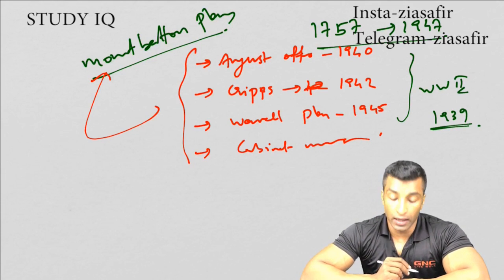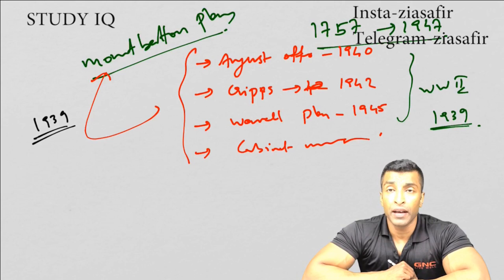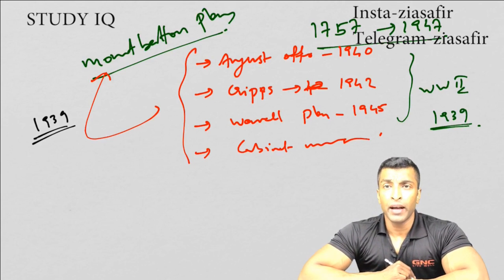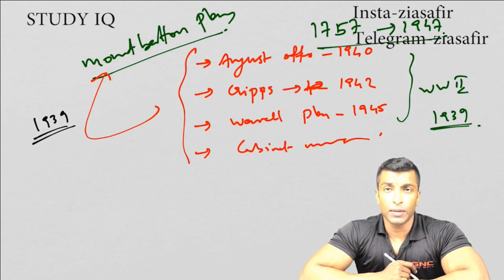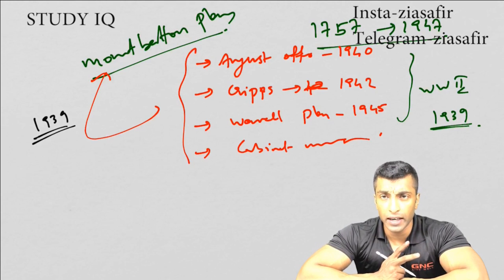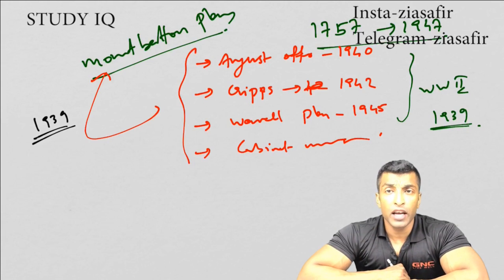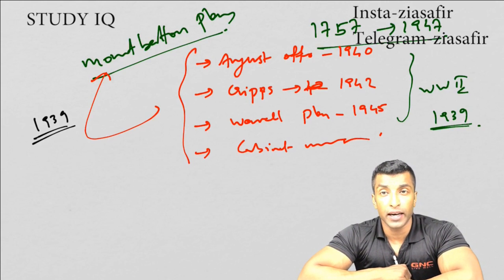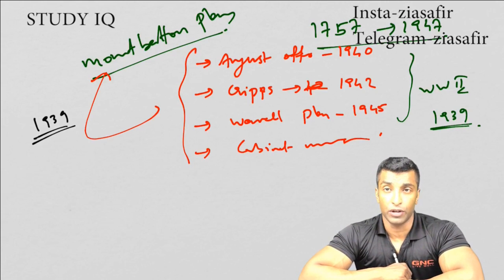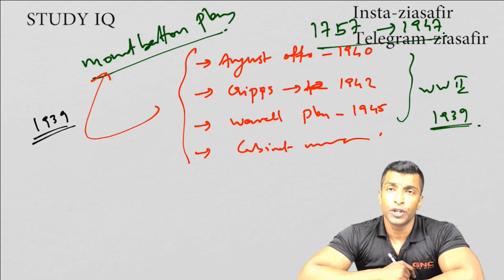When the World War started in 1939, the Congress Working Committee passed a resolution in the Wardha session of 1939, and in that they decided to support the Indian troops' involvement in World War II subject to two conditions. The conditions were there should be immediate substantial devolution of power even before Indian troops are getting involved in the war. And secondly, there should be a constituent assembly set up once the war gets over to transfer power to Indians.